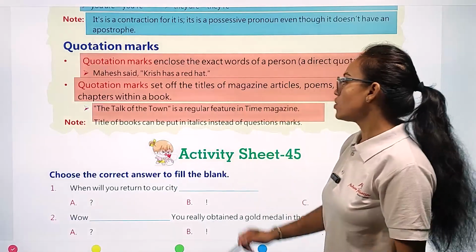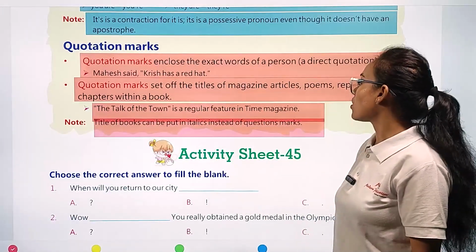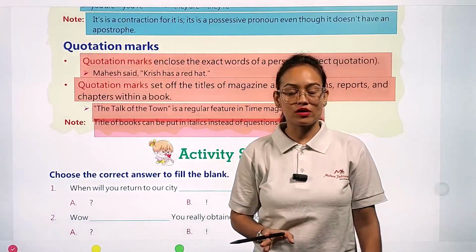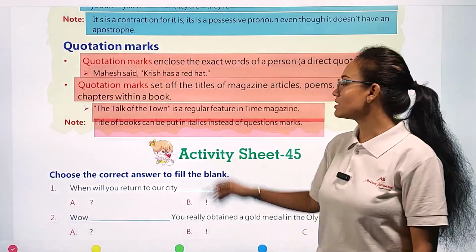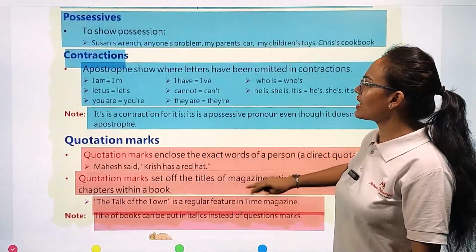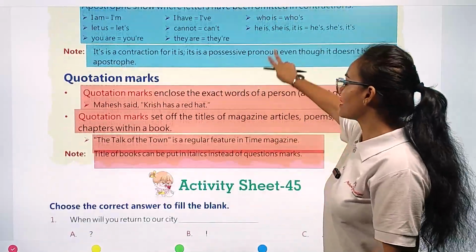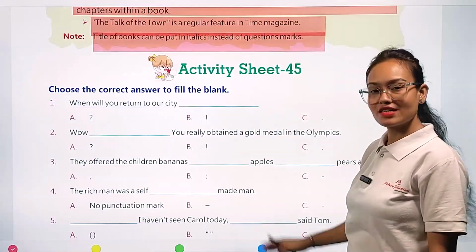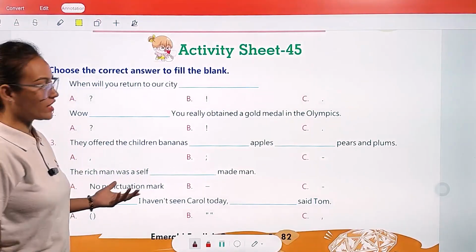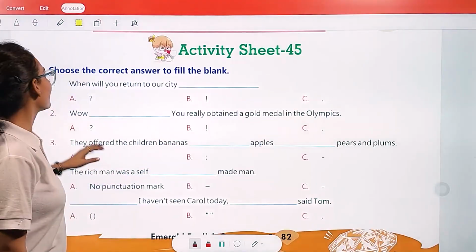Okay, note, the title of a book can be put in italics instead of quotation marks. So the title of any book can be written in italic words. Okay, so this is all about our punctuation marks. Now come with me and let's see the question answers of this chapter. Our activity sheet number 45. Let's see what we have to do here.